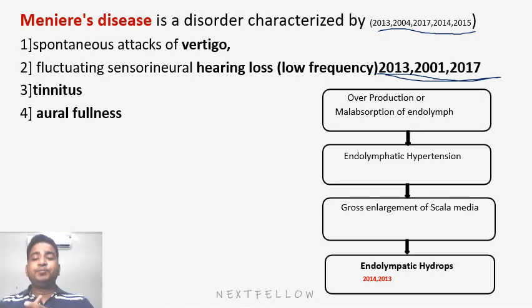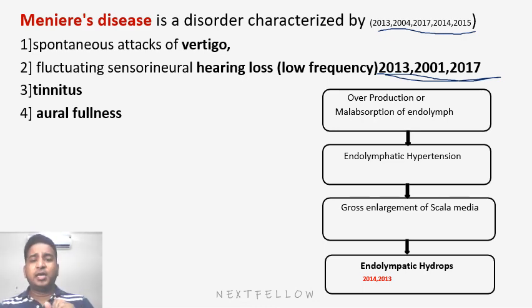We have to differentiate it from BPPV, that is benign paroxysmal positional vertigo. In BPPV, vertigo or giddiness generally happens for a few seconds to 2-3 minutes maximum, and then the patient will become normal in between. But in Meniere's disease, these attacks of vertigo may last up to 24 hours, and the minimum duration is some minutes to a few hours. And as for hearing loss, in BPPV there is generally no hearing loss, that is a different pathology, but in Meniere's disease there is fluctuating sensorineural hearing loss and tinnitus.